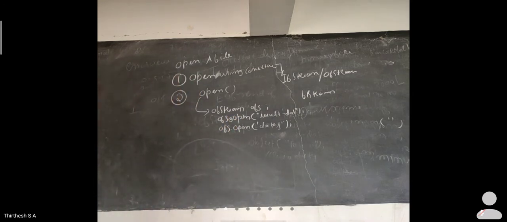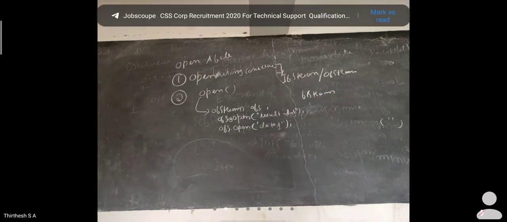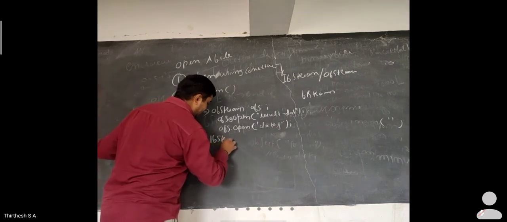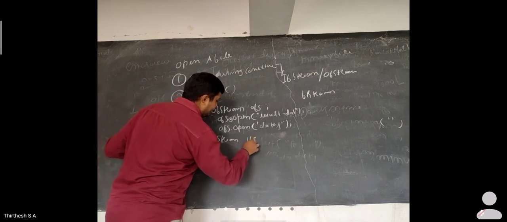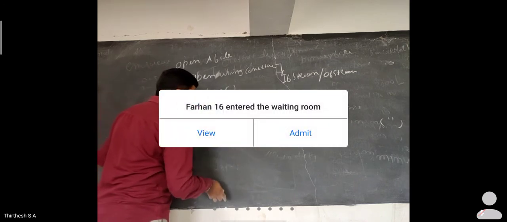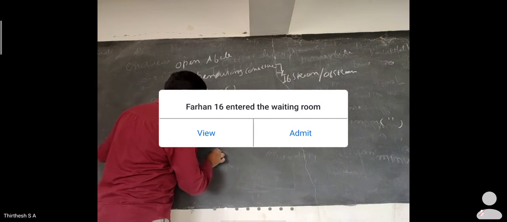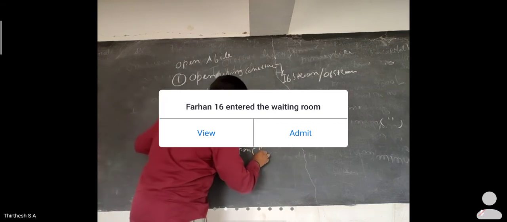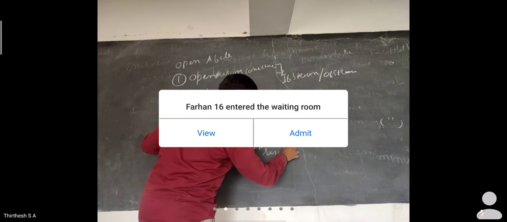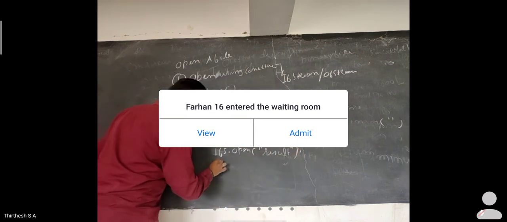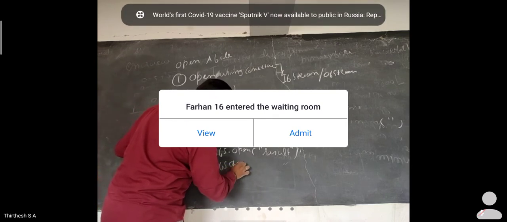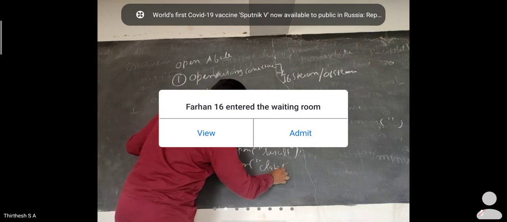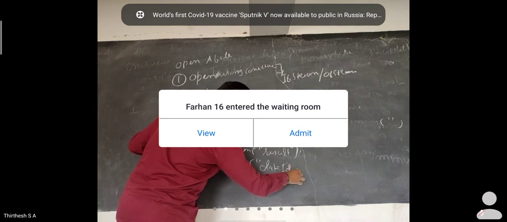Whenever you are going to input data from a file, you do it with ifstream ifs. ifs is the object of class ifstream. So ifs.open("result"), or you can also write ifs.open("data1.dat").